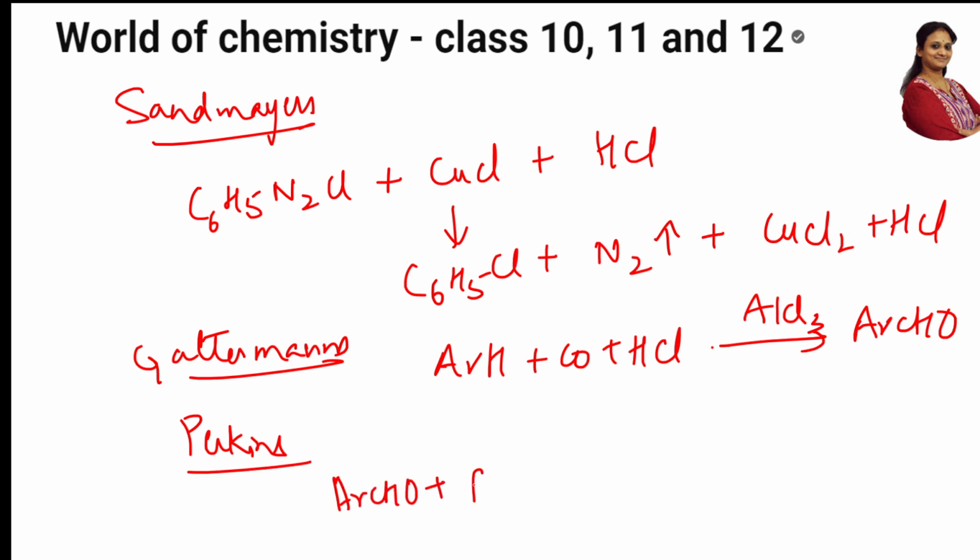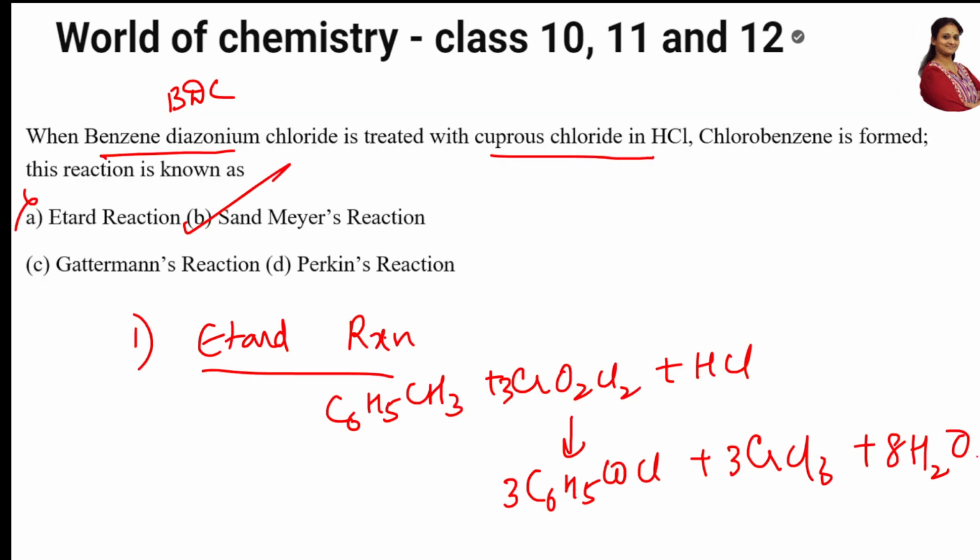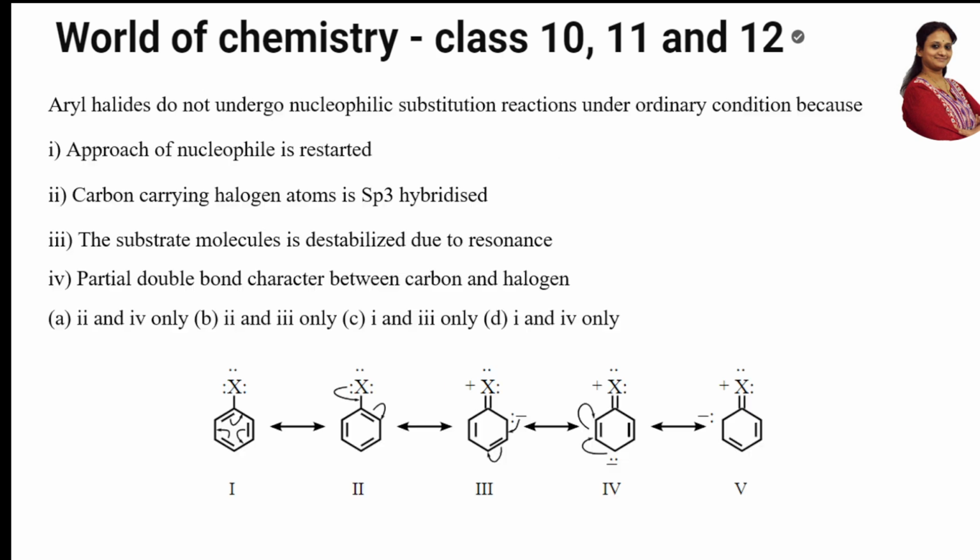So I'm trying to give this Perkin's reaction. In the presence of an acid catalyst, you get an acid. Okay, done. So these are the four reactions, but whenever I see BDC, option B is the correct option. Done. Let's see the next question.